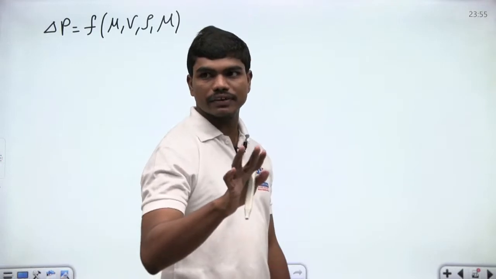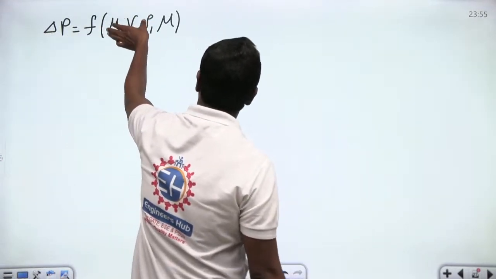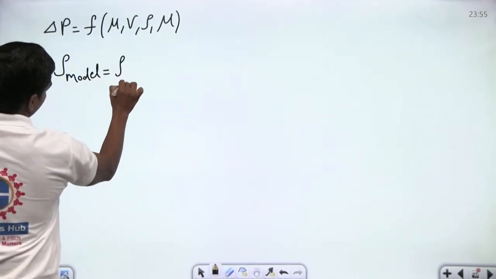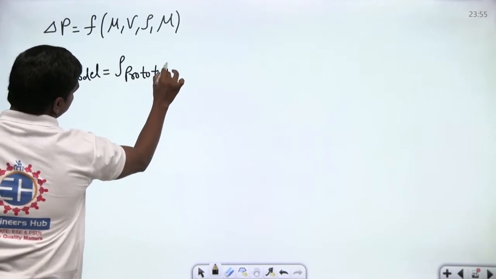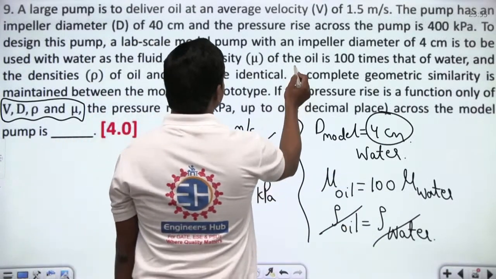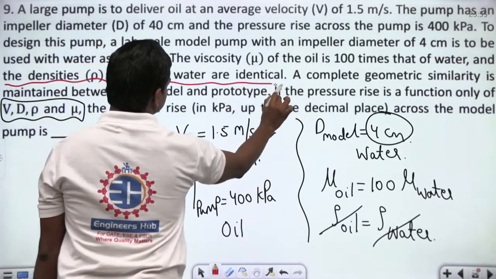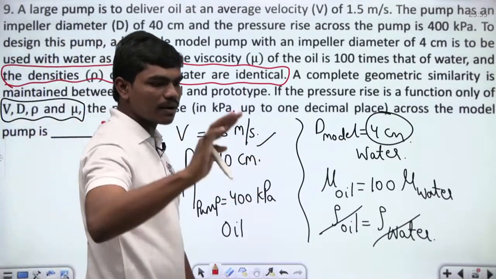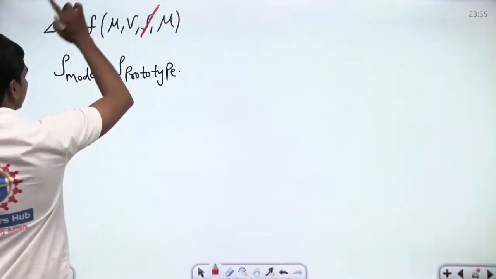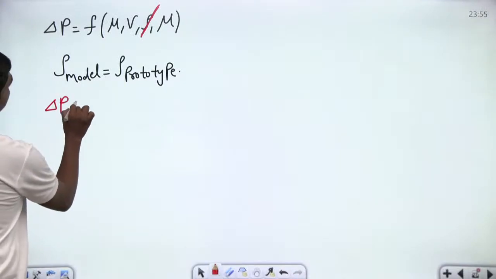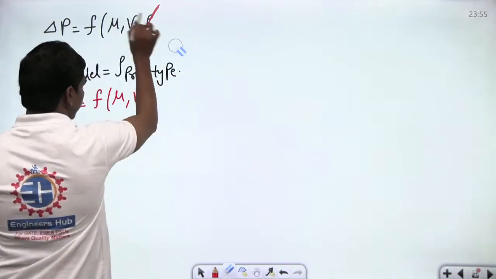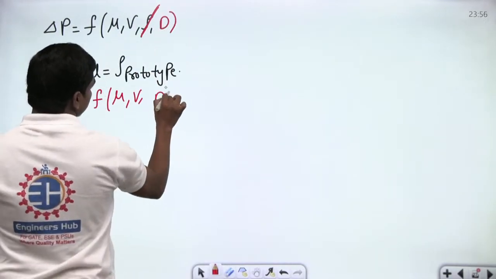So it is clearly mentioned in the question that this pressure change is only a function of V, D, rho and mu. Now one thing you can clearly see: the density of the model fluid is the same as the density of the fluid used in the prototype. Yes or no? It's clearly given. Let us highlight the portion. The densities of oil and water are identical. So the density of the fluids used in the model and prototype are equal. Which means this density has not much significance here. So delta P is just a function of mu, V and D, the diameter.